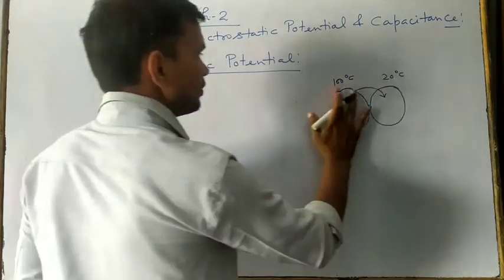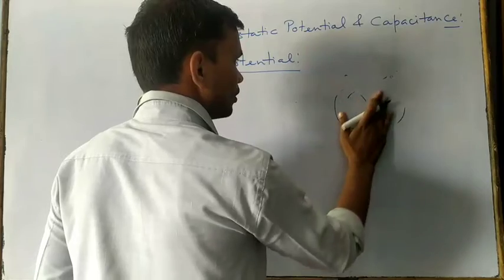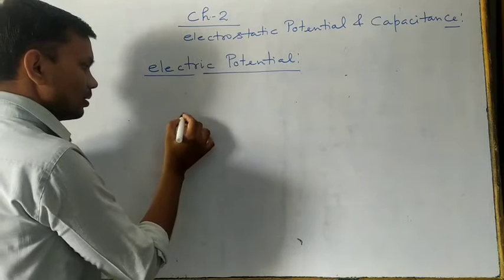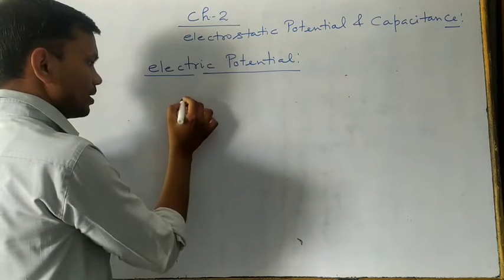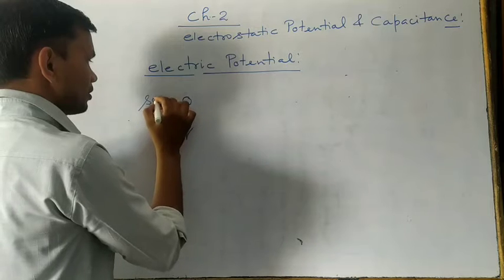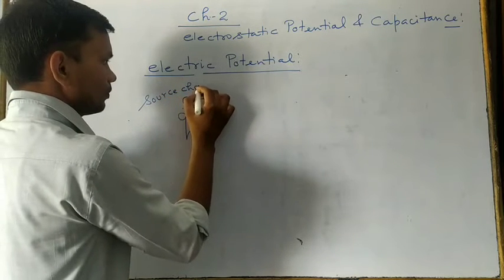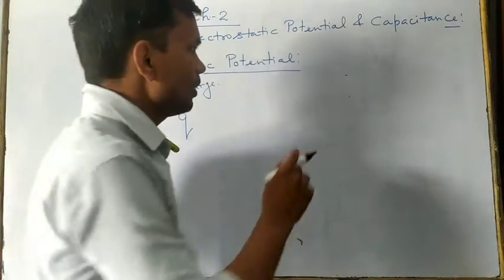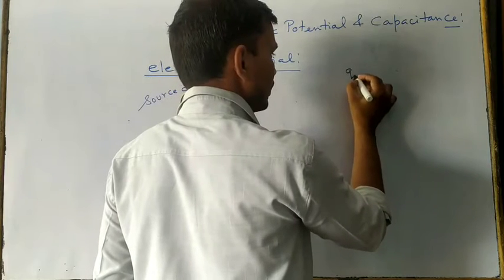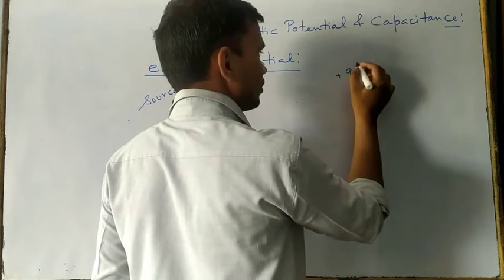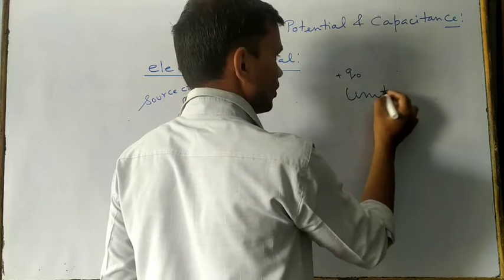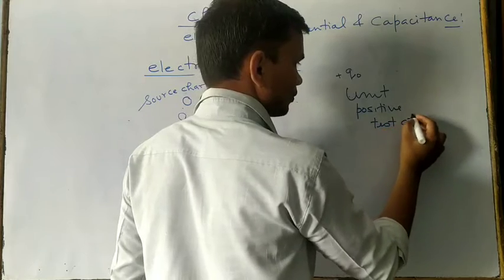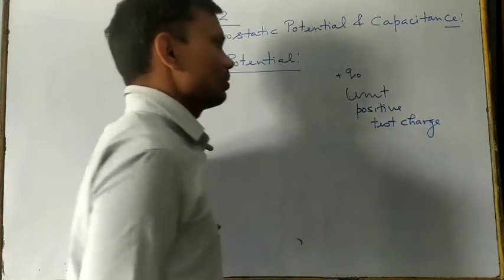So for the general definition of electric potential, suppose we are taking one source charge, Q, which is situated at the point O. This is the source charge. And initially we are taking another unit positive test charge, suppose this is Q naught. We are saying that this is the unit positive test charge.